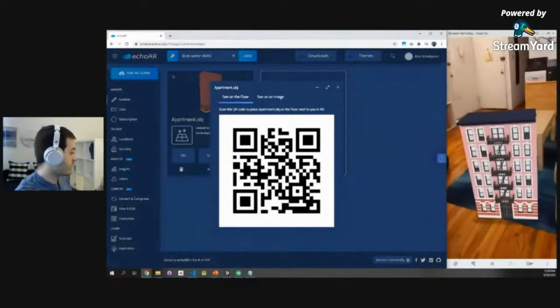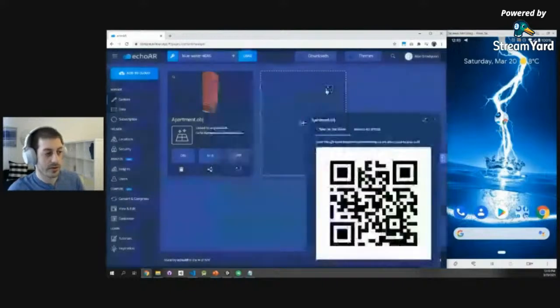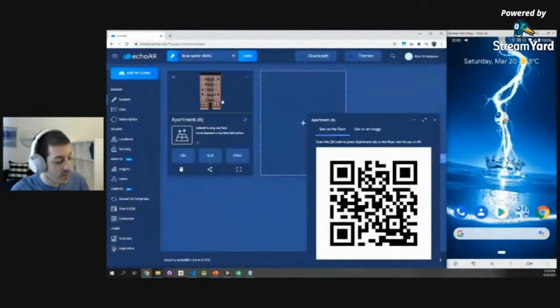Awesome. So again, you can do the same yourself. This has no app, no installation needed. This is our web AR integration. So we saw mobile, we saw web. Now let's show another example of Unity.